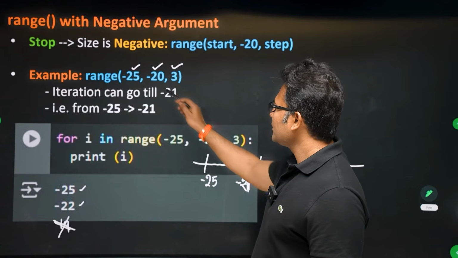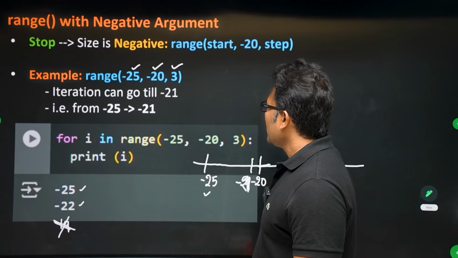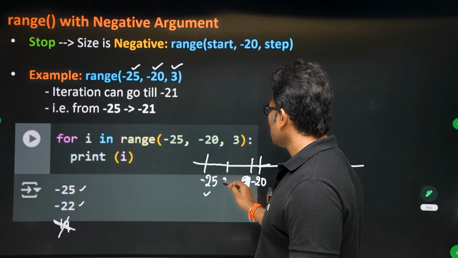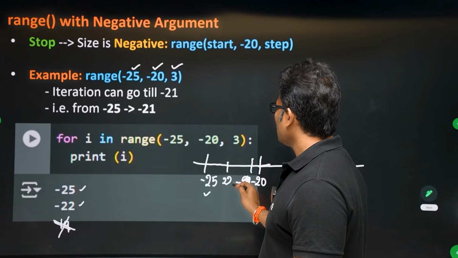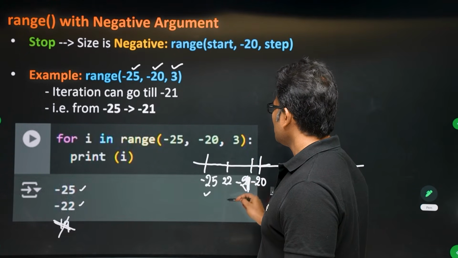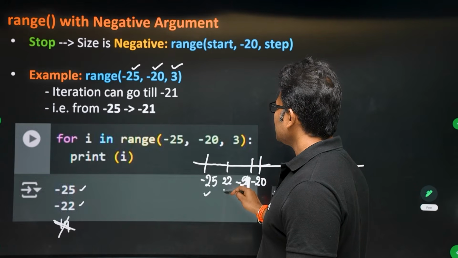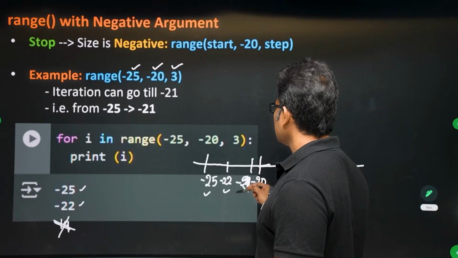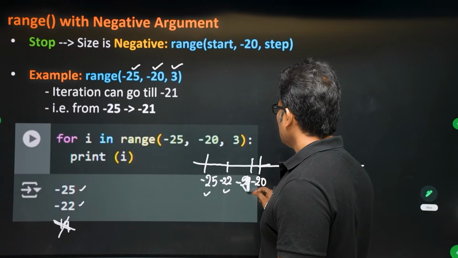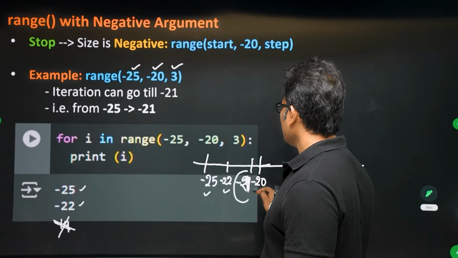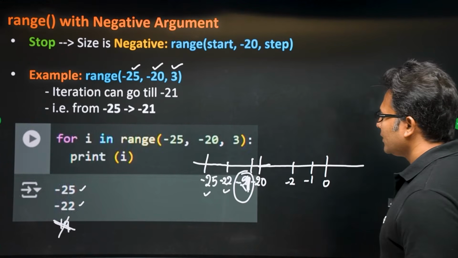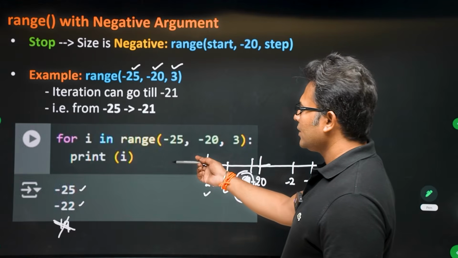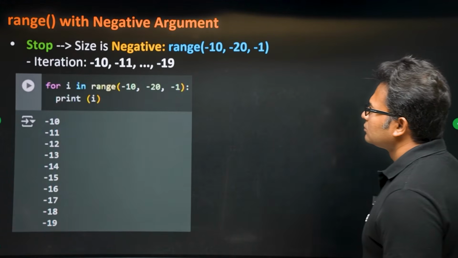So now what happens is we are starting from minus 25 from here, and step size is 3, which means minus 22, right? Then again step size is 3, and again step size is 3, it will become minus 19, right? So you cannot go beyond minus 21. You cannot go beyond minus 21, therefore we will stop at minus 22. So minus 25 and minus 22.